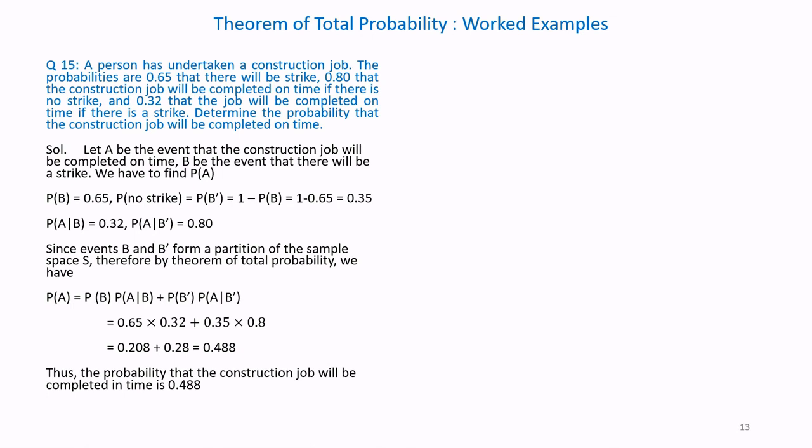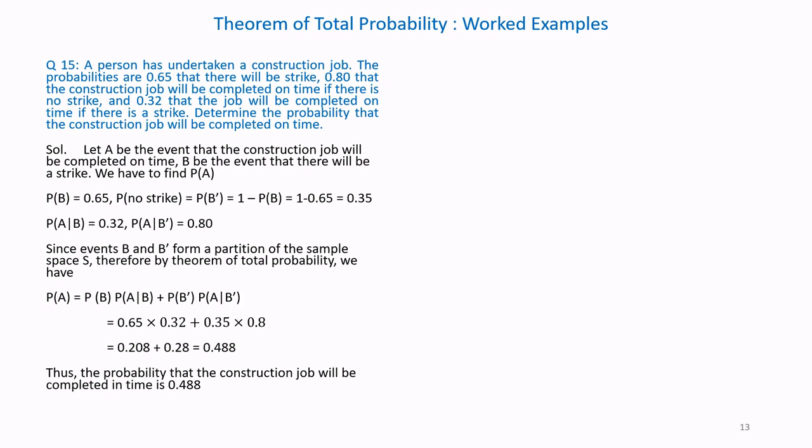That is the theorem of total probability. Let us take one word example. A person has undertaken a construction job. The probabilities are 0.65 that there will be a strike, 0.8 that the construction job will be completed on time if there is no strike, and 0.32 that the job will be completed on time if there is a strike.